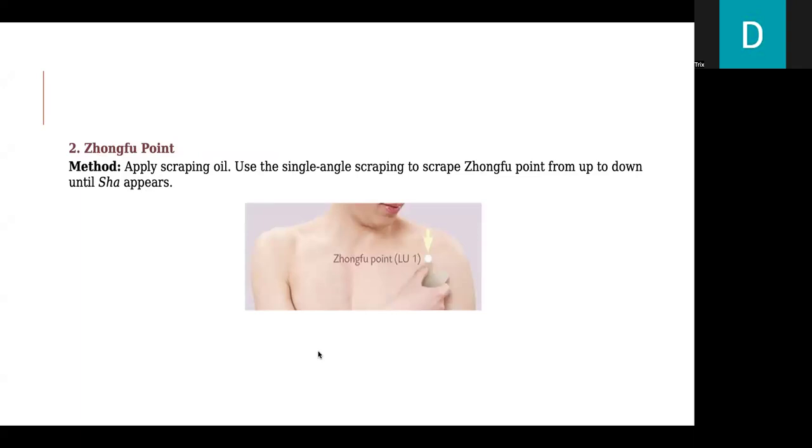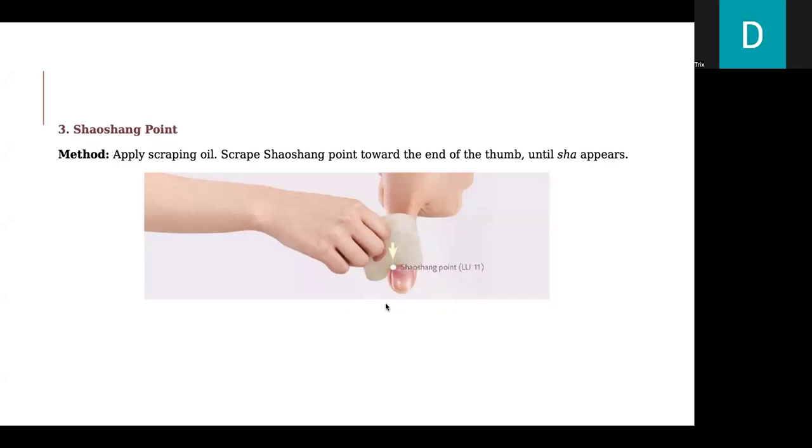Second, the Zhongfu point or the Lung 1, we apply the scraping oil, use the single angle scraping to scrape Zhongfu point from up to down until sha appears. Third, the Shaoshang point or the Lung 11, we apply the scraping oil and then scrape the Shaoshang point toward the end of the thumb until sha appears.